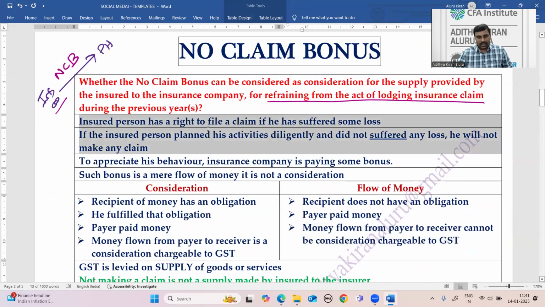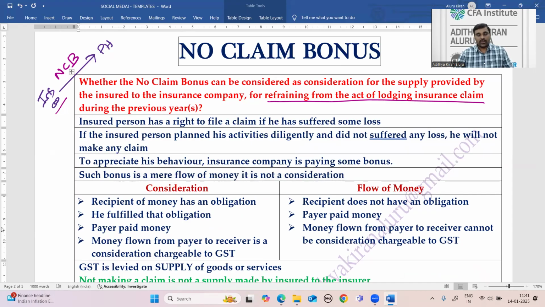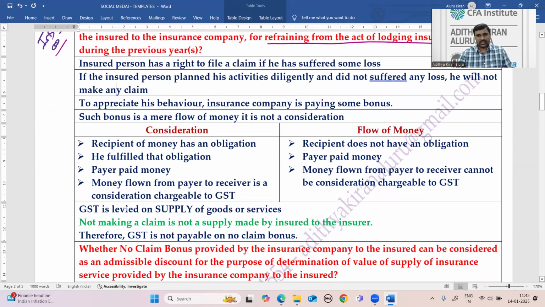So the insured person has a right to file a claim if he has suffered some loss. If the insured person planned his activities diligently and did not suffer any loss, he will not make any claim. To appreciate his prompt behavior, insurance companies pay some bonus. Such bonus is a mere flow of money. It is not a consideration. This is very important. Therefore, GST is not payable on no claim bonus. That is the first question.